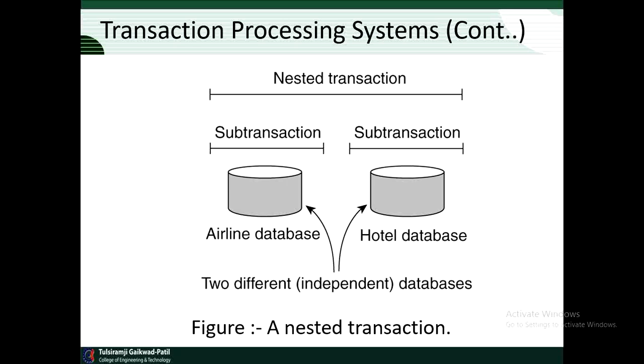So by using the nested transaction we can access the databases which are created for different applications, and the user can access them using the nested transaction. So nested transaction is very helpful in a distributed system.